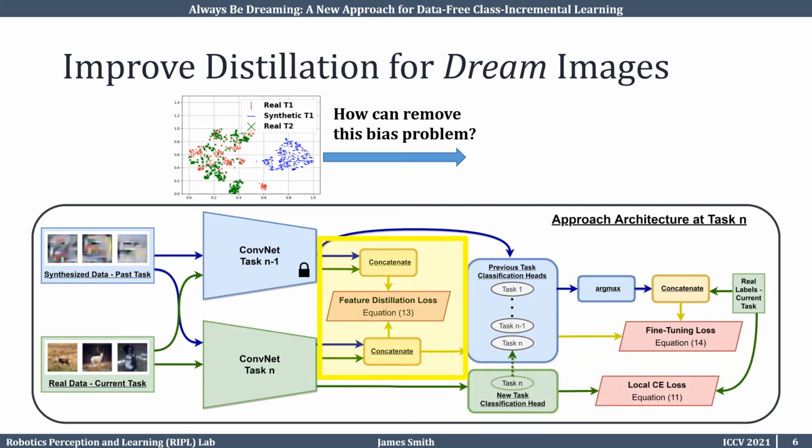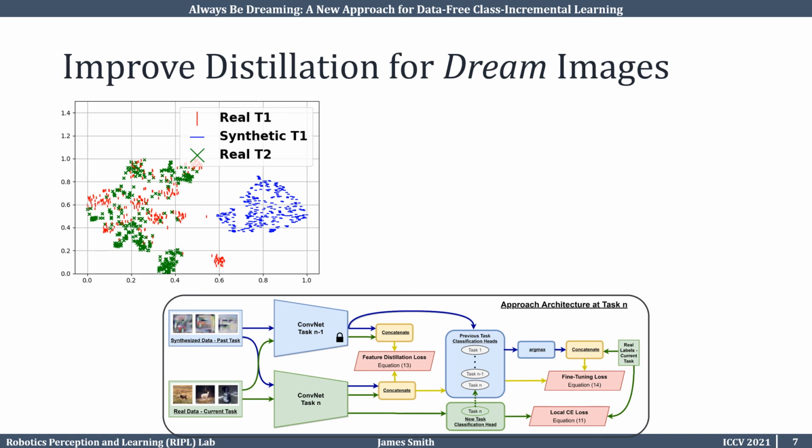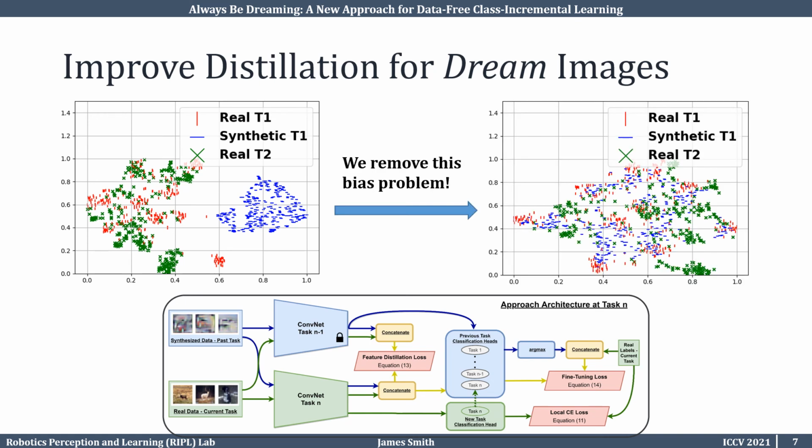In order to preserve knowledge from past tasks, we add an importance-weighted feature distillation loss, which distills important features learned in the past task into our current model. Finally, to balance the classification heads of the current and past tasks, we include a fine-tuning loss which only updates the classification heads. We see in our updated t-SNE visualization that an ideal embedding space has been learned. Specifically, real task 1 data is clustered with the synthetic task 1 data, while real task 2 data is clustered in separate regions.